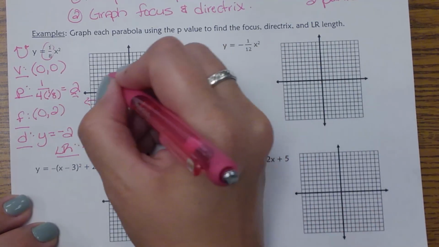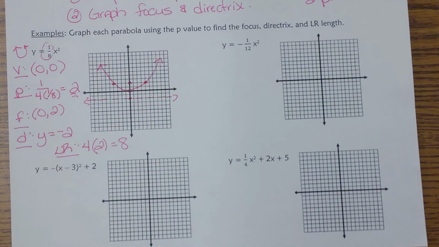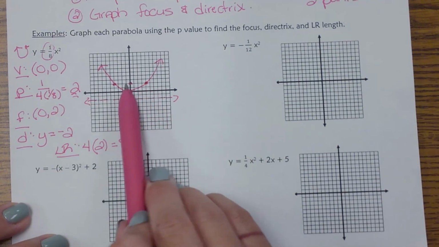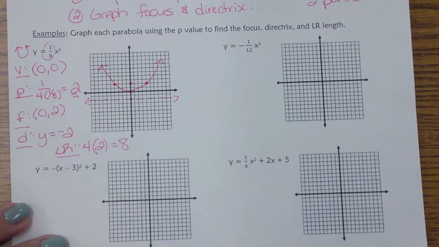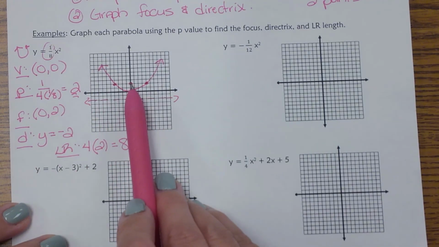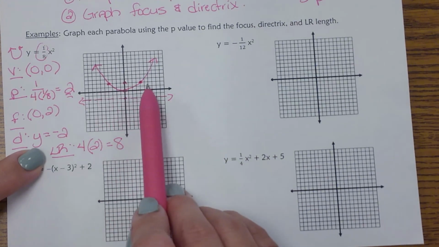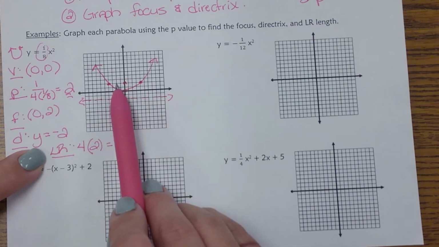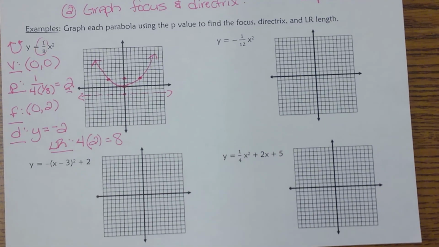And that gives me my other 2 points to connect for my parabola. Okay, so the focus is on the inside of the parabola, and I knew that was up because my a value is a positive. So I went up 2 to find that focus, and then that LR length tells you that total length from those 2 points. So cut that in half, and that was 4 in that direction and 4 in that direction. All right, so let's try another one.